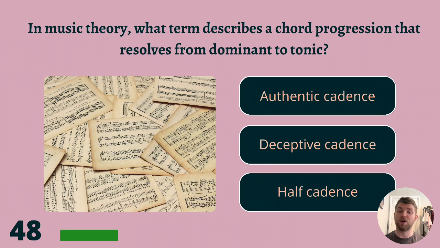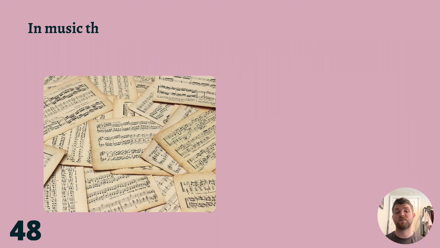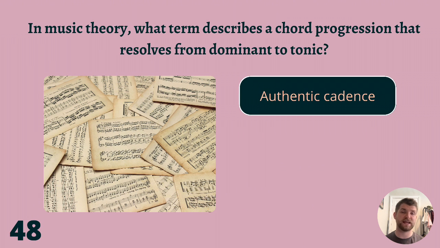In music theory, what term describes a chord progression that resolves from dominant to tonic? Authentic cadence, deceptive cadence, or half cadence? The correct answer is authentic cadence.